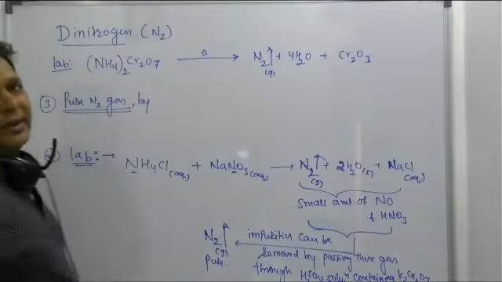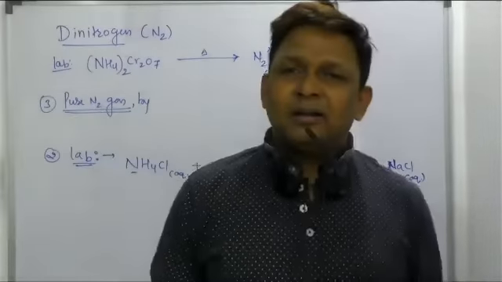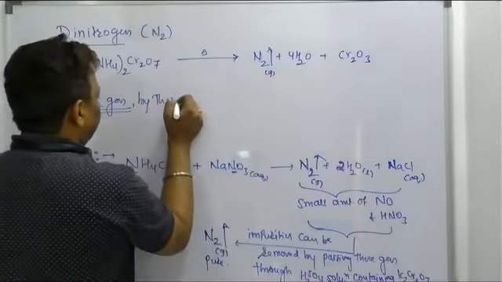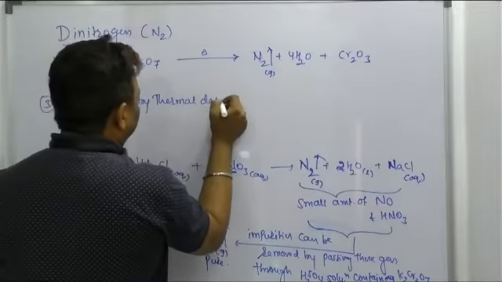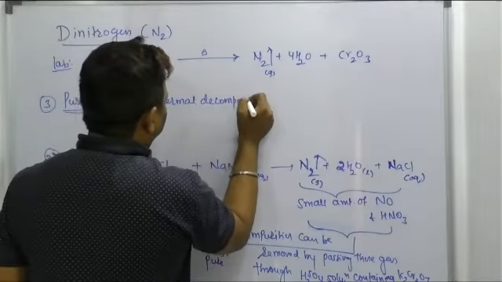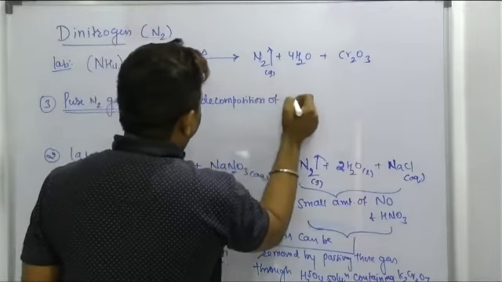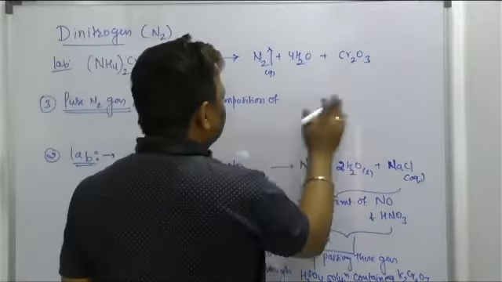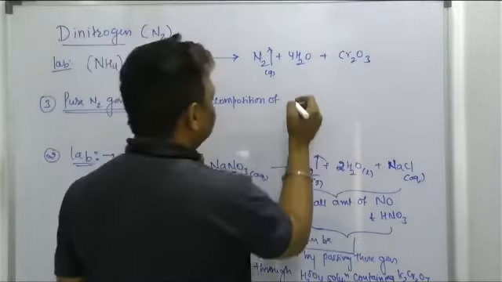But the third method to get pure N2 gas, how can we get it? Sir, by thermal decomposition of azide. But which azide? Let us say sodium or barium azide.